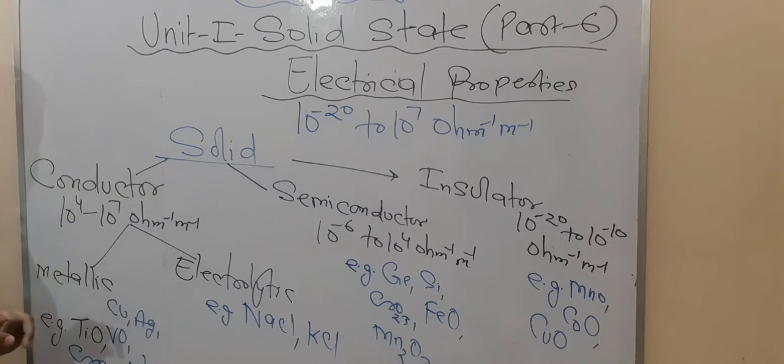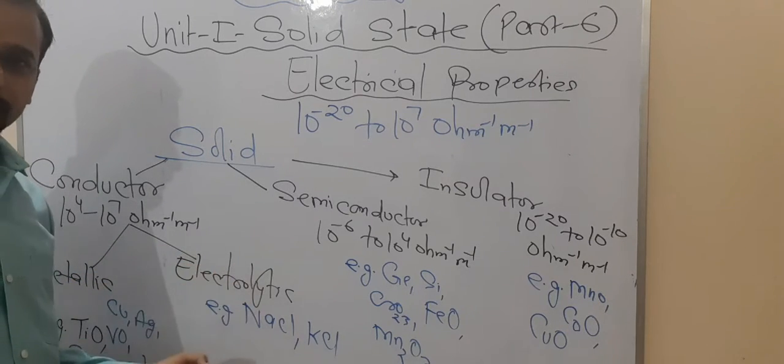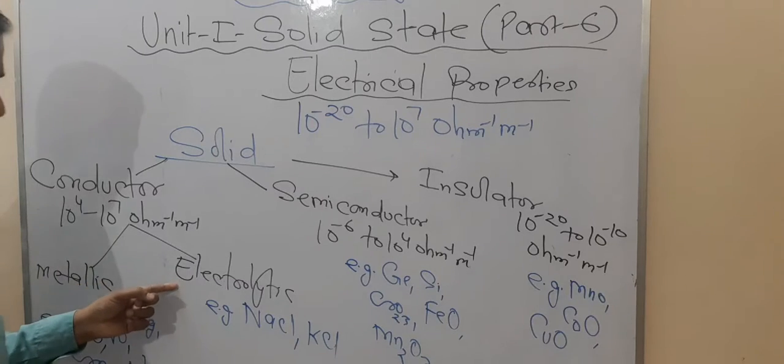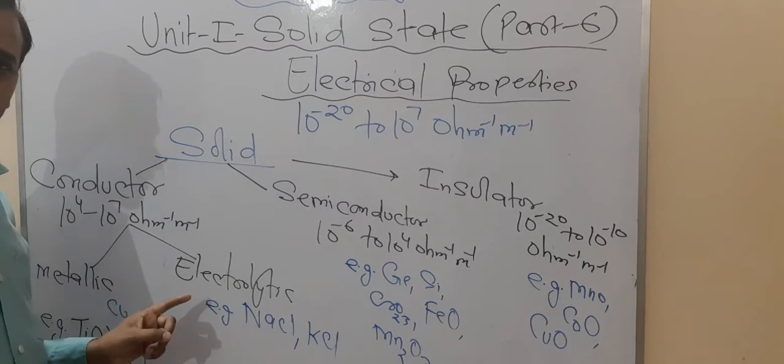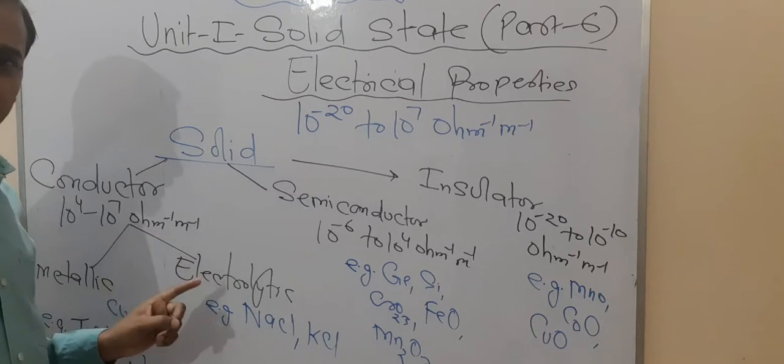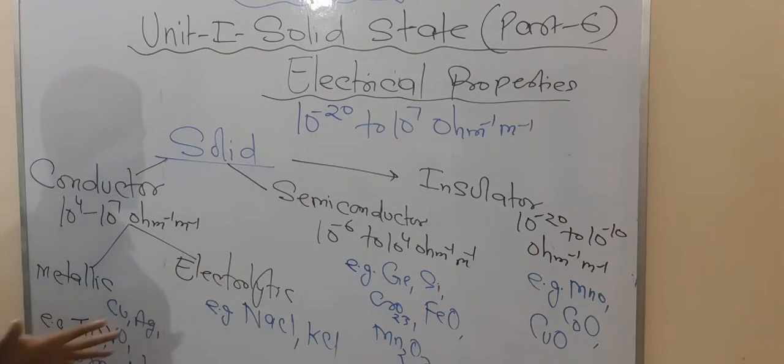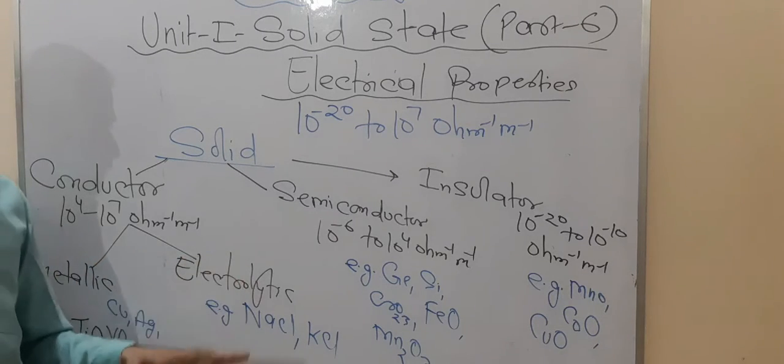They have the conductivity range of 10 to the power 4 to 10 to the power 7 ohm inverse meter inverse. Okay. Now one more thing, you have to know that conductors are basically of two types. It may be a metallic conductor, or it may be an electrolytic conductor. About the electrolytic conductor, I also told you in ionic solids. So look here. What about the electrolytic conductor? These are conductors which allow the passage of electricity only in aqueous solution or molten state. They do not allow the passage of electric current in the solid state.